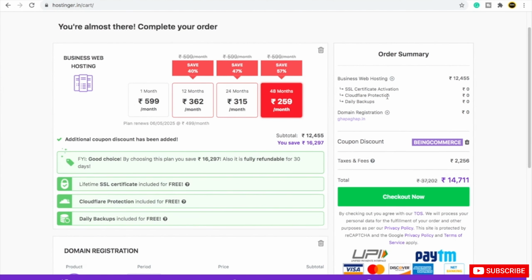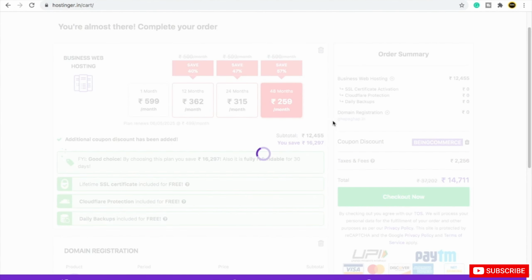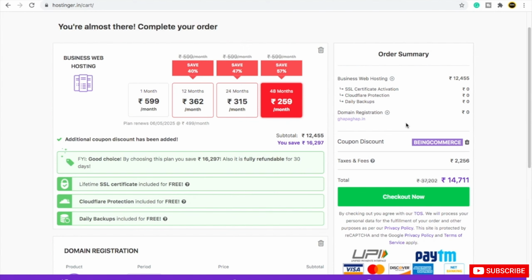Here you are getting free SSL, free Cloudflare protection, free daily backups, plus you are getting one domain for free, plus you are getting 7% discount from my coupon code. It is just amazing. So you can go with 48 months if you want to. 48 months will actually be a very good idea.